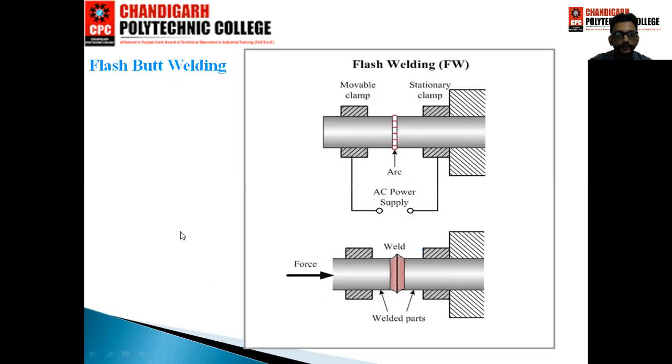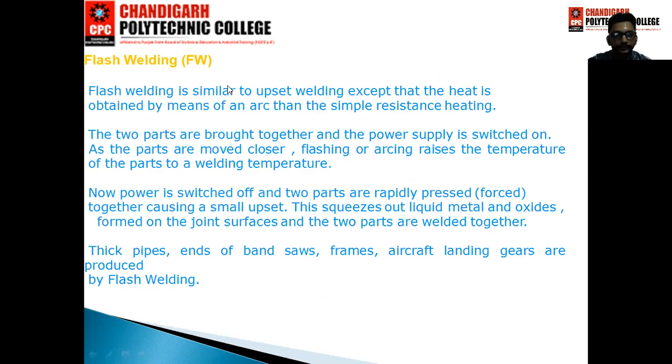The second type is flash butt welding. Flash butt welding operates similarly to upset welding. Two pieces are joined together, one attached to a movable clamp and the other attached to the stationary clamp. In between the two workpieces, an arc is produced and it is called flash butt welding. Flash butt welding is similar to upset welding except that the heat is obtained by means of an arc, rather than simple resistance heating.